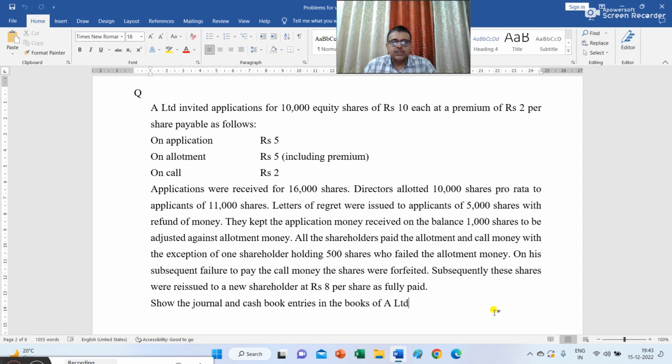Letters of regret were issued to applicants of 5,000 shares with refund of money. They kept the application money received on the balance 1,000 shares to be adjusted against allotment money. All the shareholders paid the allotment and call money with the exception of one shareholder holding 500 shares who failed to pay the allotment money. On his subsequent failure to pay the call money, the shares were forfeited. Subsequently, these shares were reissued to a new shareholder at rupees 8 per share as fully paid. So the journal and cash book entries in the books of A Limited.